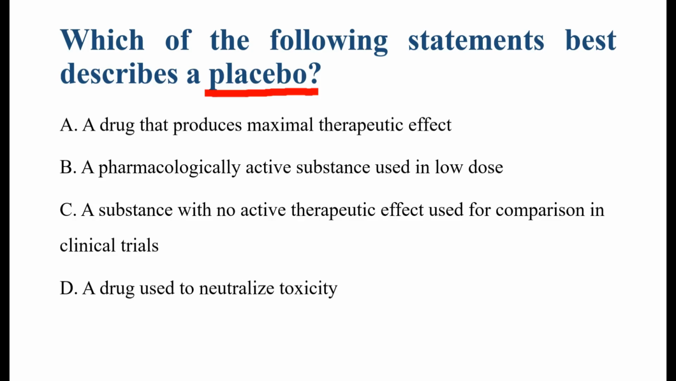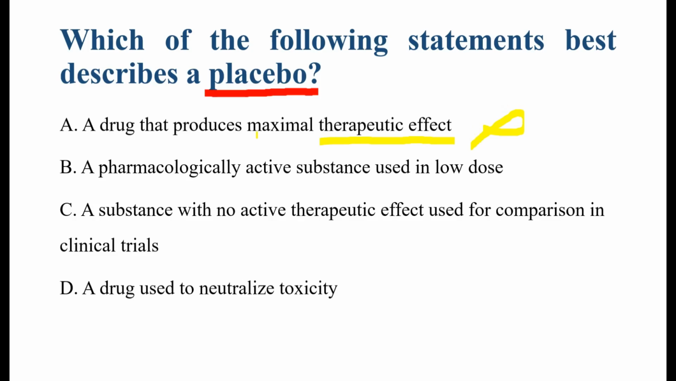Now see the options. A, a drug that produces a maximal therapeutic effect. B, a pharmacologically active substance used in low doses. C, a substance with no active therapeutic effect used for comparison in clinical trials. D, a drug used to neutralize toxicity. First option is a drug that produces the maximum therapeutic effect. So this describes drug efficacy, not a placebo. A placebo does not produce a pharmacological or therapeutic effect. So this option is incorrect.